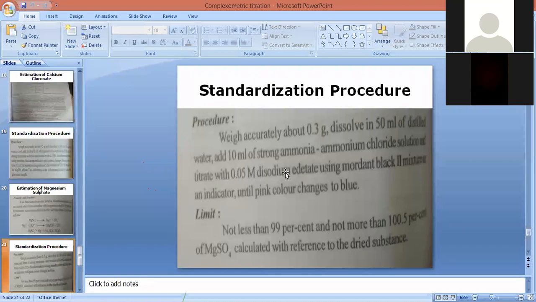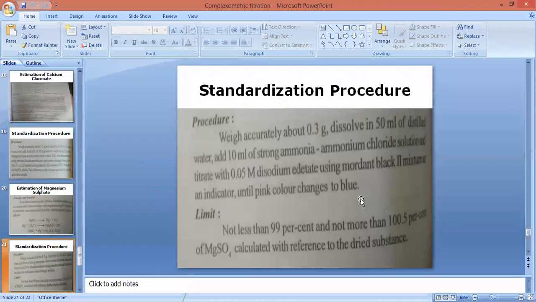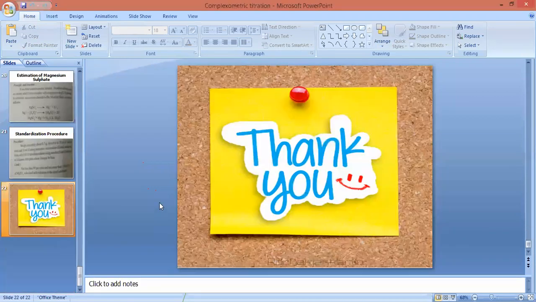Next, we are going to add the titrant, that is 0.05 molar disodium EDTA, to contents in the conical flask until all of the MgSO4 has been consumed by disodium EDTA. The color change at the end point is from faint pink color to blue coloration. Formation of blue coloration in the contents in the conical flask indicates the end point of titration, that is no more MgSO4 or Mg entity is available in the conical flask to react with disodium EDTA. By noting down the burette reading, we will be able to find out the concentration of MgSO4. So this is the assay procedure of MgSO4. So with this, we have completed complexometric type of titration.